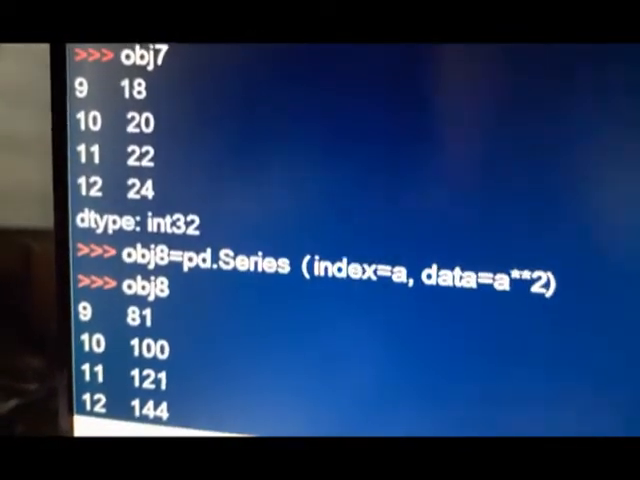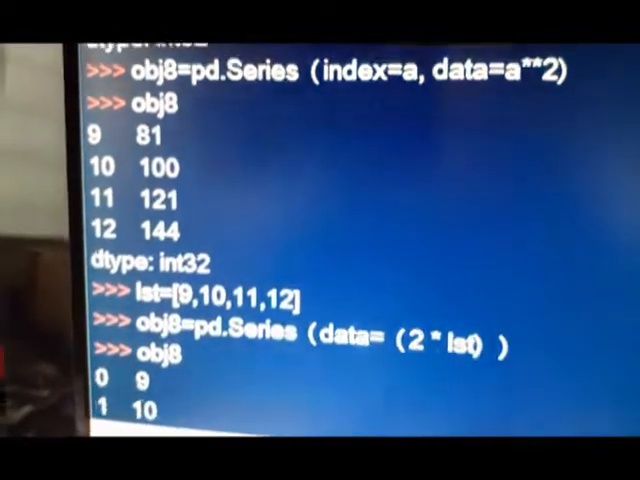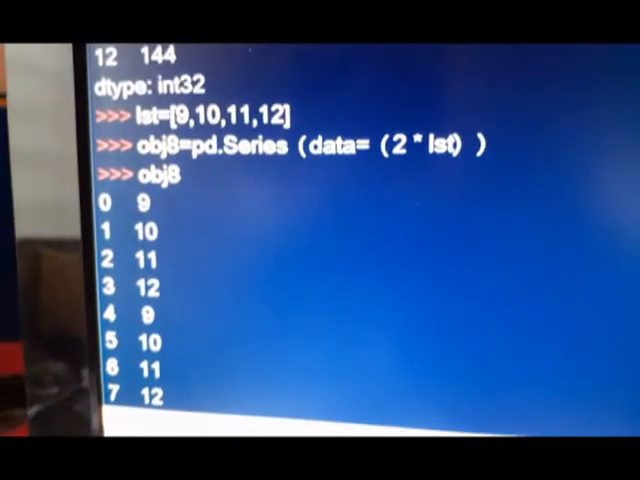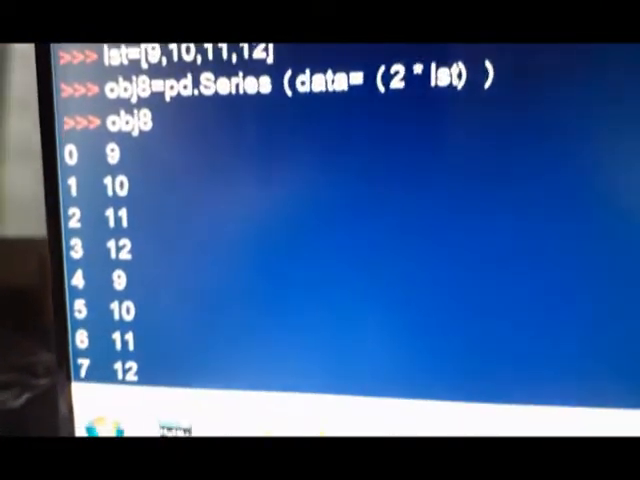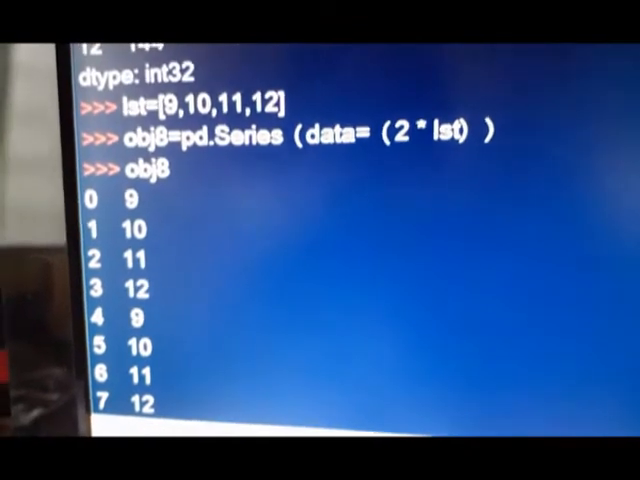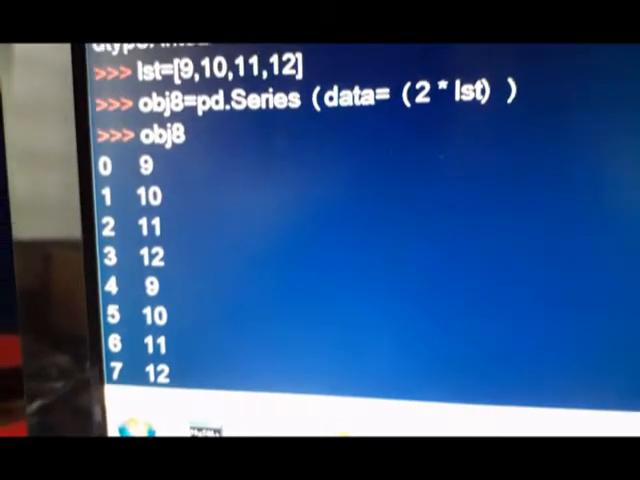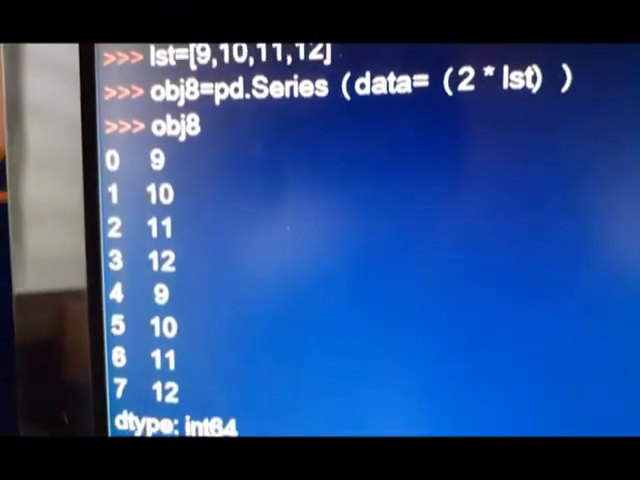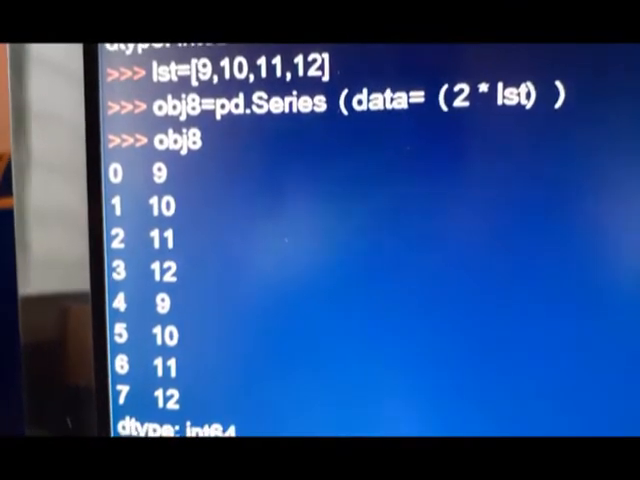Now I come to the list. You can see when the same operation is performed on the list, list into 2 or 2 into list, it is not a vectorized operation because it is not a vector, it is not an array. What type of operation is it? Replication of list. So this is the output, replication of list.